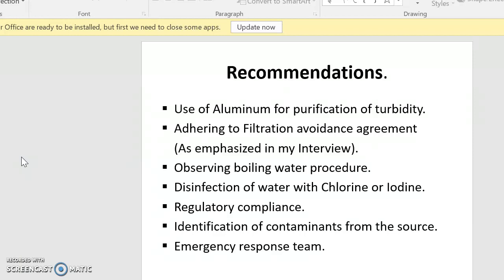Emergency response team: in cases where there is water leakage of the distributing system, have an adequate emergency response team that will address the immediate emergency and get it remedied.